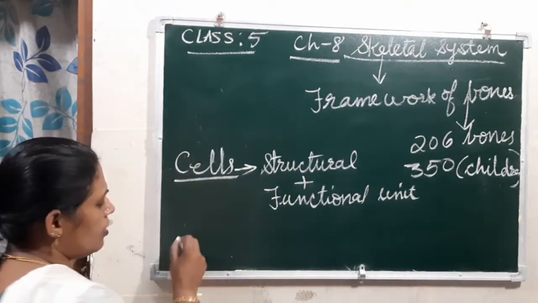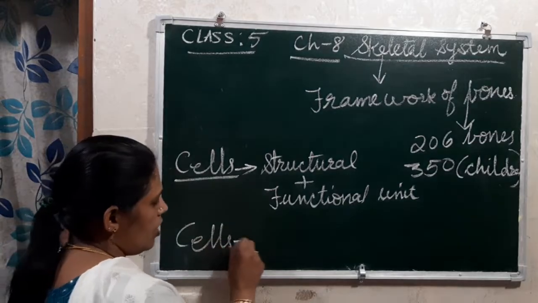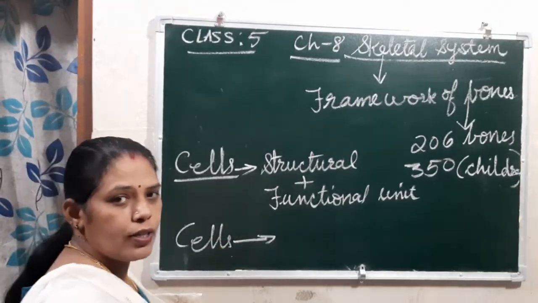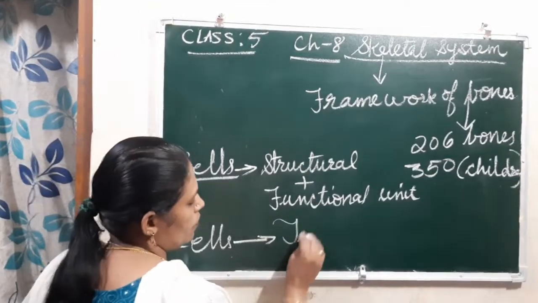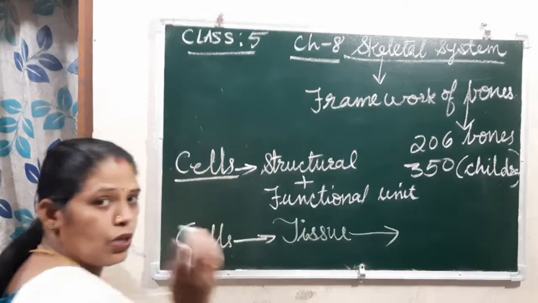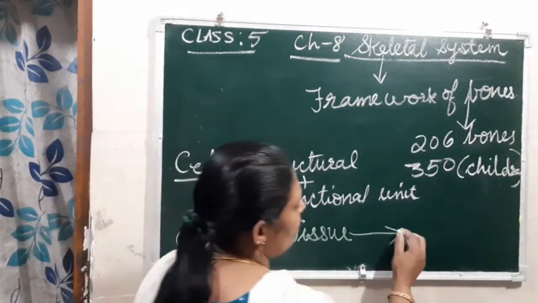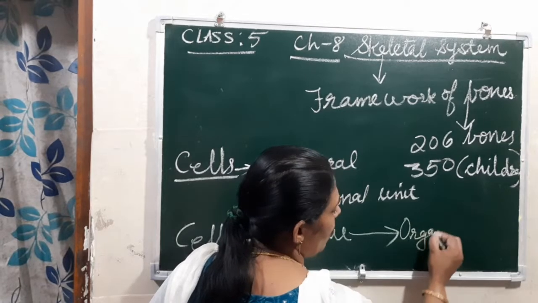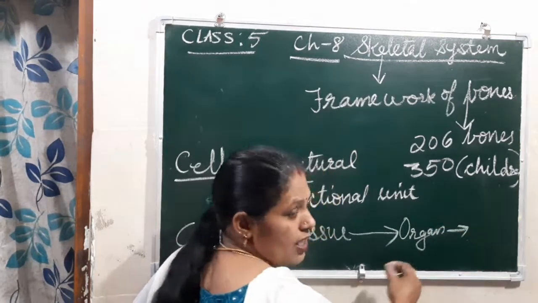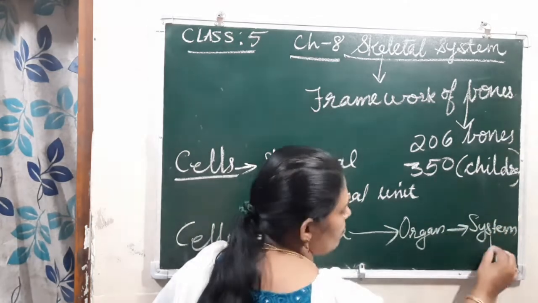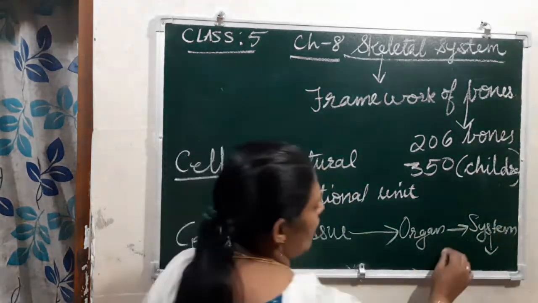If a number of cells, that means a group of cells together, form what? Tissue. And then a group of tissues joined together form what? Organs, right? Then a group of organs form a system, and a group of systems form the body.